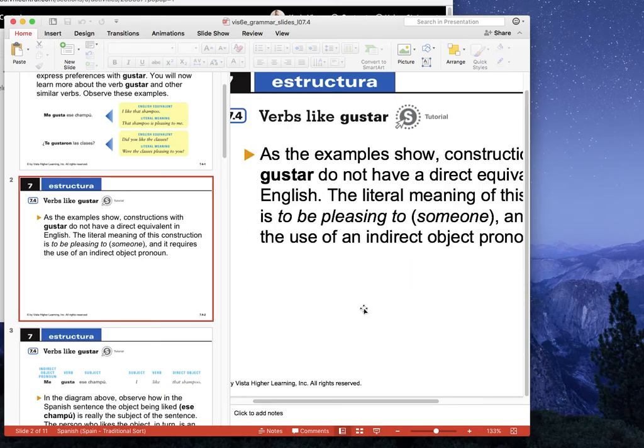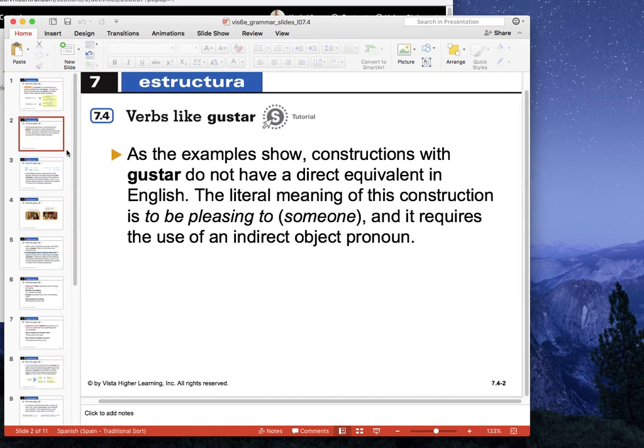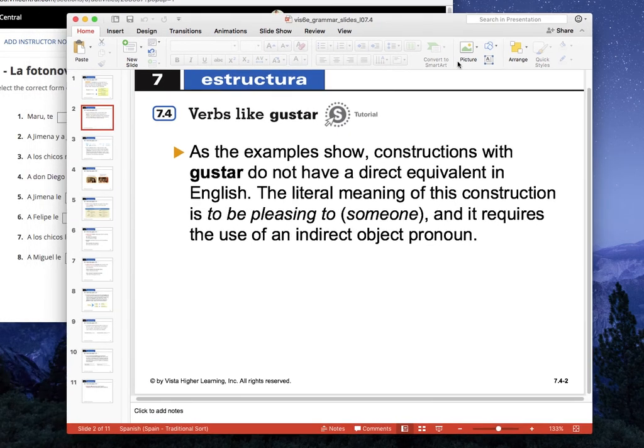Let me make this a little smaller. All right, so we have to leave our English thinking behind here because it's not exactly the same. We're not the ones doing the liking. The things that we like are pleasing to us. That's a helpful way to think about this.